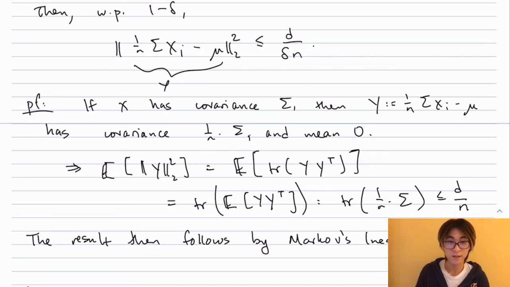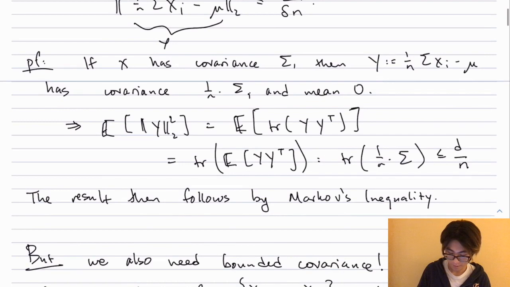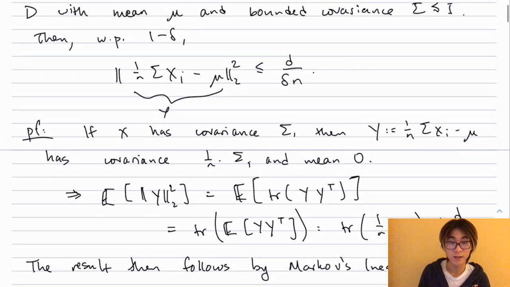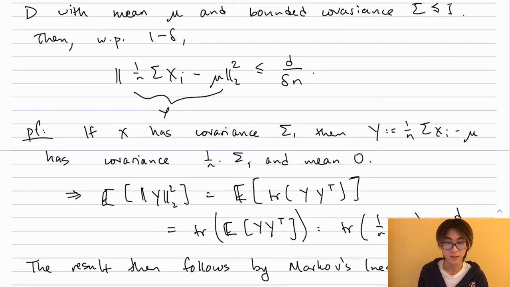Okay, so that bounds the expected L2 norm difference. And to get the result that I claimed in the lemma, I just have to apply Markov's inequality because the L2 norm of y squared is a non-negative random variable. So we're already done.